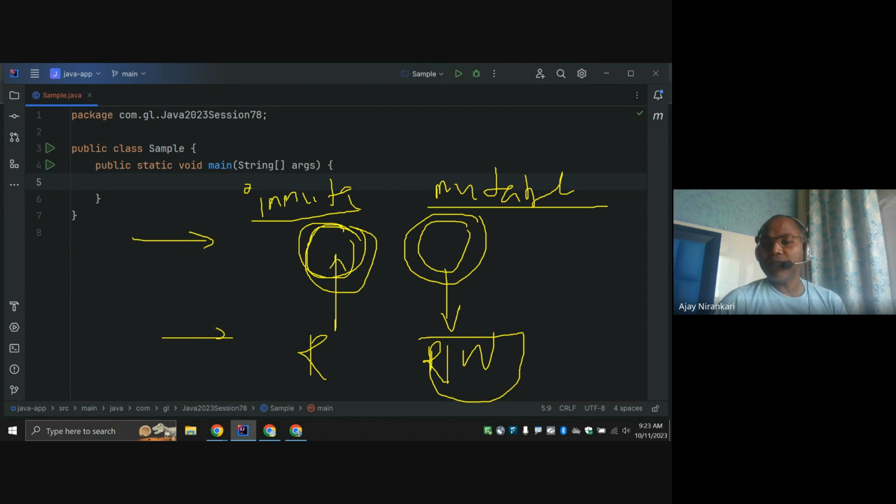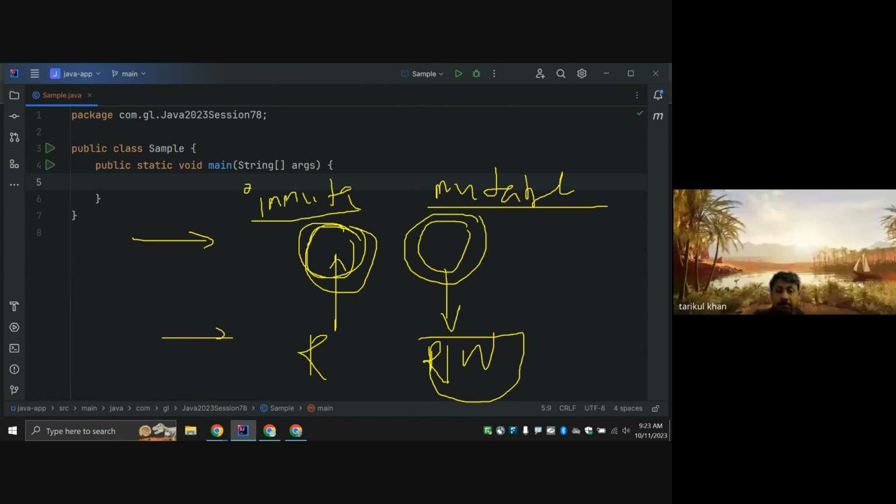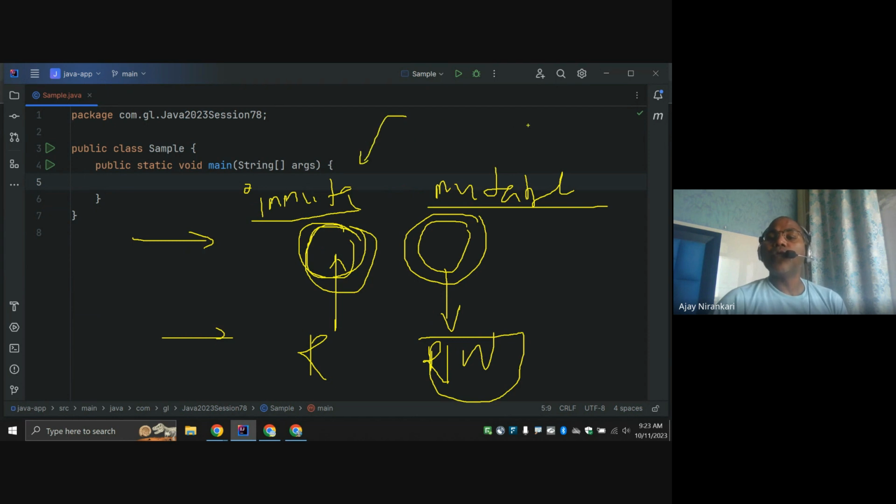Is it clear? So this terminology, many times when we read about multi-threading, we are told that this object is immutable or this object is mutable. A very good example is our String class. String class is an immutable class. Good example: once a String is initialized, it cannot be modified.